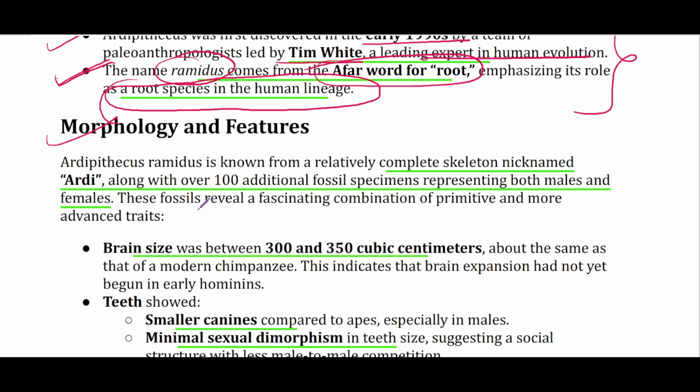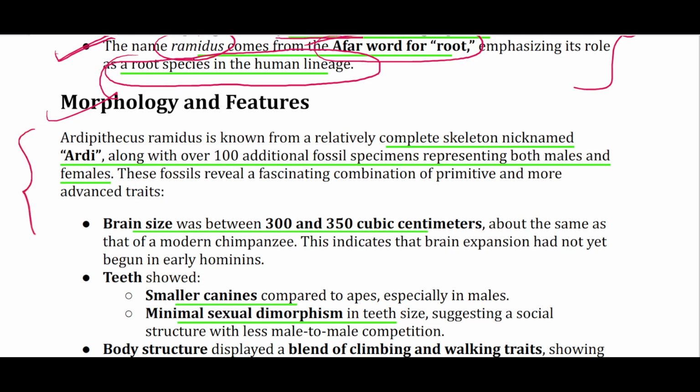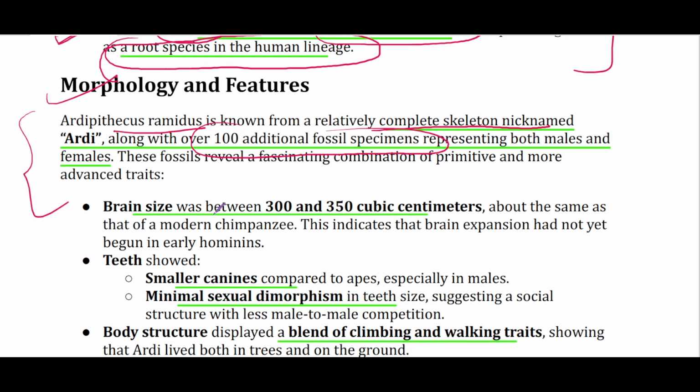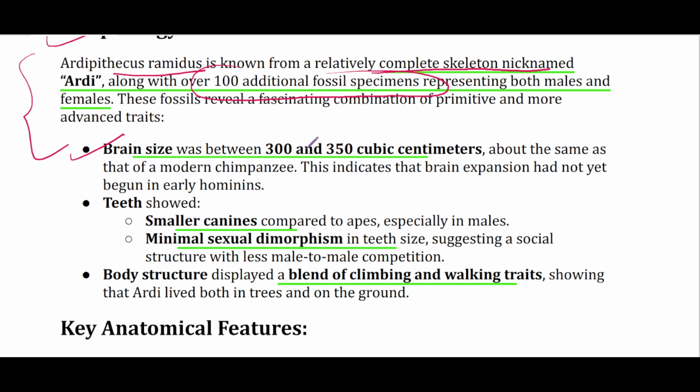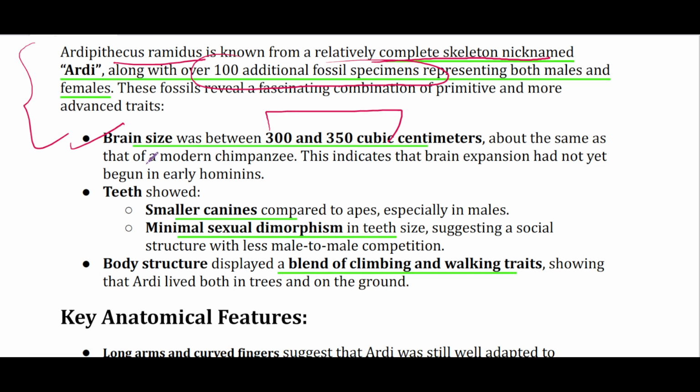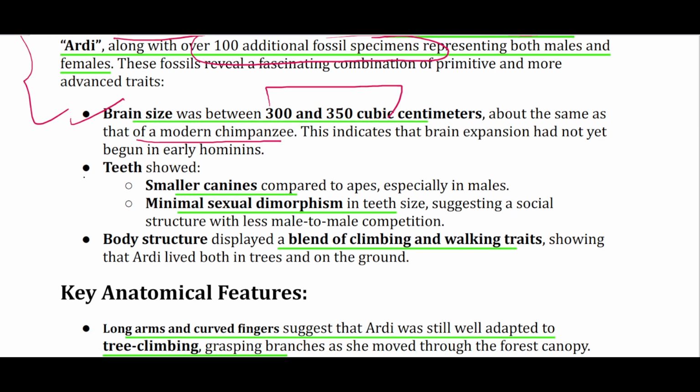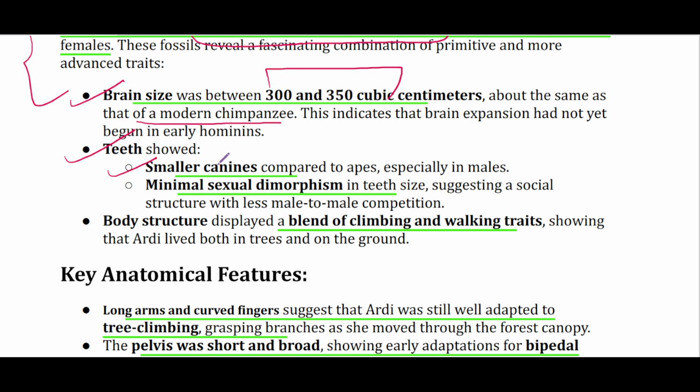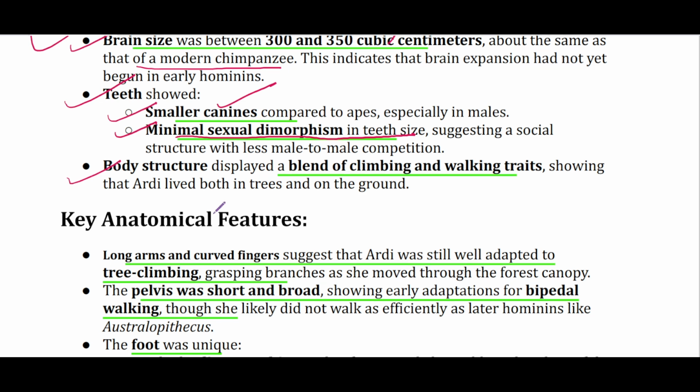Now, morphology and features. This species is known from a relatively complete, well-preserved skeleton named Ardi, along with 100 additional fossil specimens. The brain size was between 300 and 350 cubic centimeters, the same as that of a modern chimpanzee. With teeth, smaller canines, and minimal sexual dimorphism in teeth size and body structure.